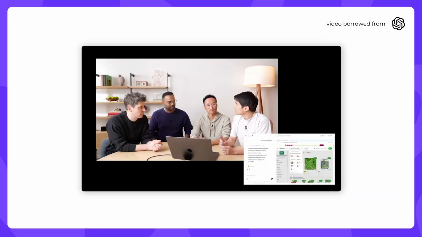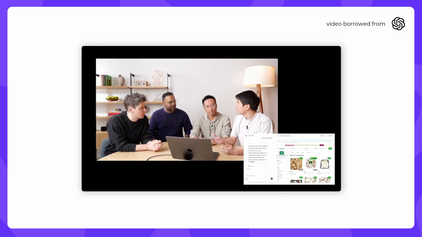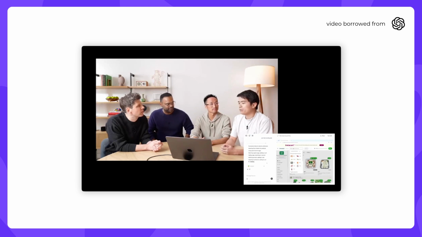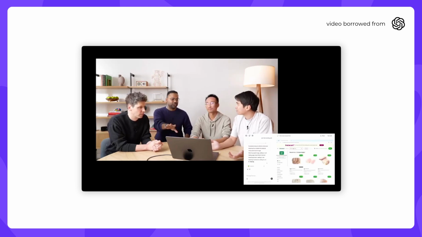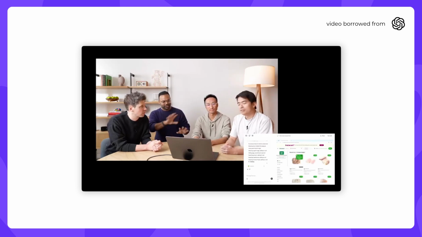Before, if you wanted to build something like Operator without CUA, you'd need to use some specialized APIs. For example, if you wanted your model to buy stuff from Instacart, you'd need to figure out if Instacart had an API. You'd need to figure out if that API had all the functions that it needed, and you'd need to give your model the specs of that API. But if your site, like most other websites, did not have an API, then you're out of luck. So this is just using screenshots, no API, nothing. No API, yes. And that's where CUA comes in.